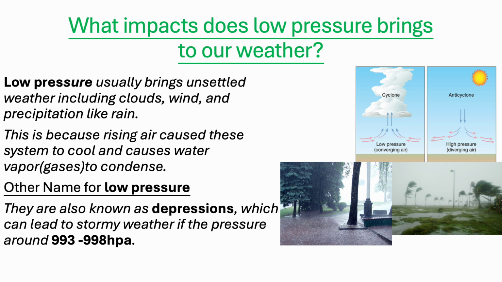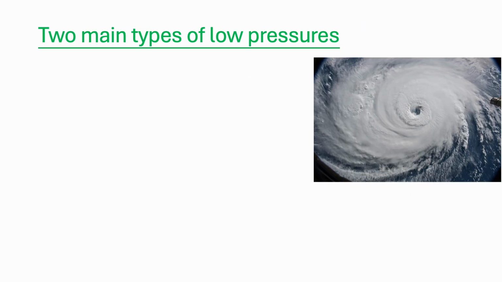Other names for low pressure. They are also known as depression, which can lead to stormy weather if the pressure is around 993 to 983 hPa. Two main types of low pressure.